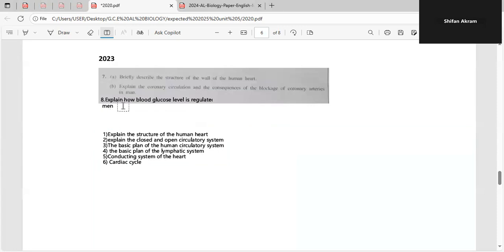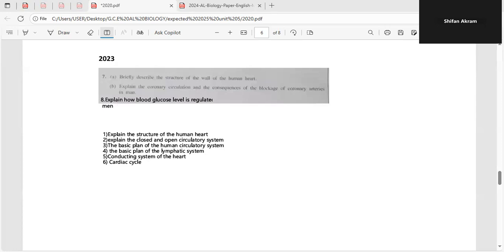And on the 2023 paper, they also asked, explain how blood glucose level is regulated in men. So this is about homeostasis. So an endocrine system. If you take the endocrine system, they might ask like 2 to 3 questions. They might ask about the hormones secreted by the hypothalamus and state their functions. And same for the pituitary gland, they might ask the hormones secreted by the pituitary gland and ask you to state their function.